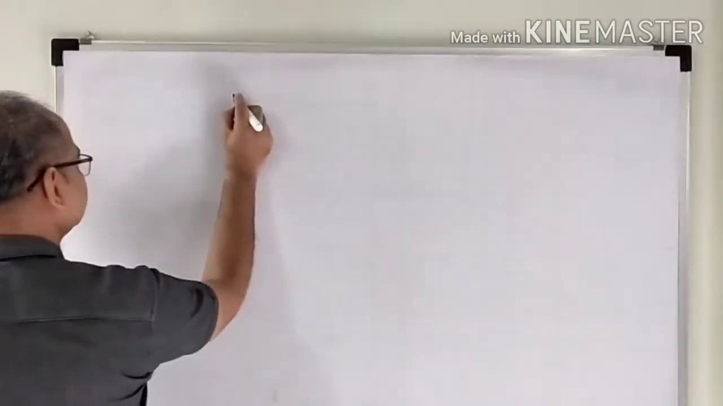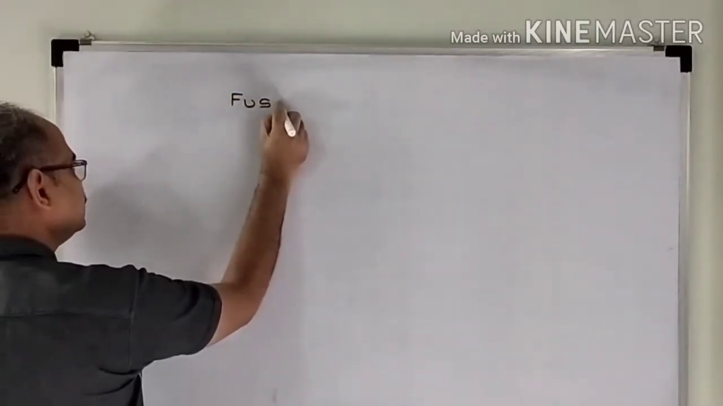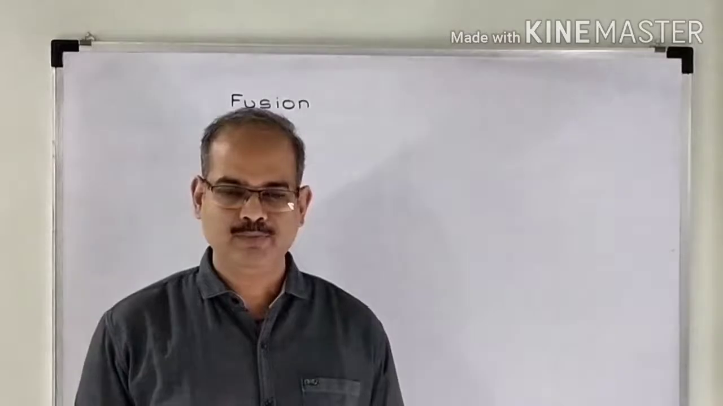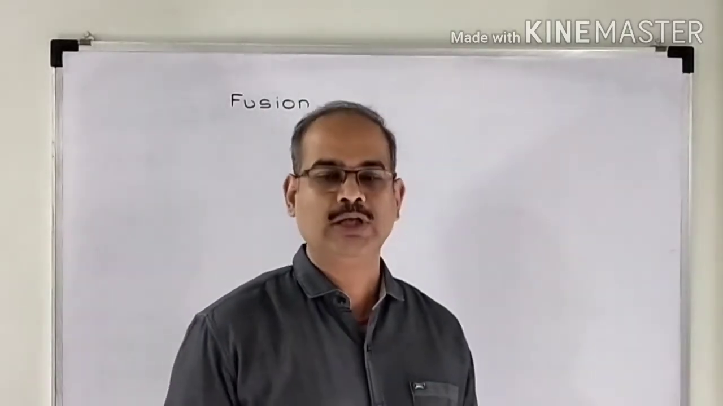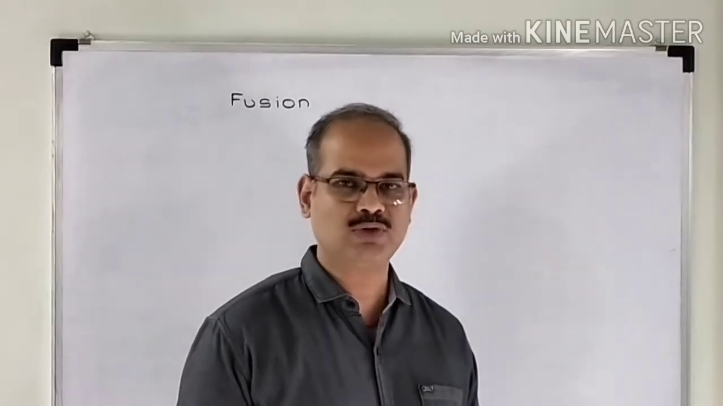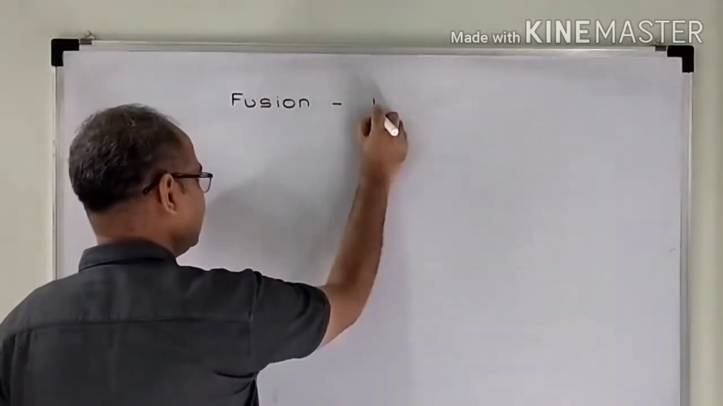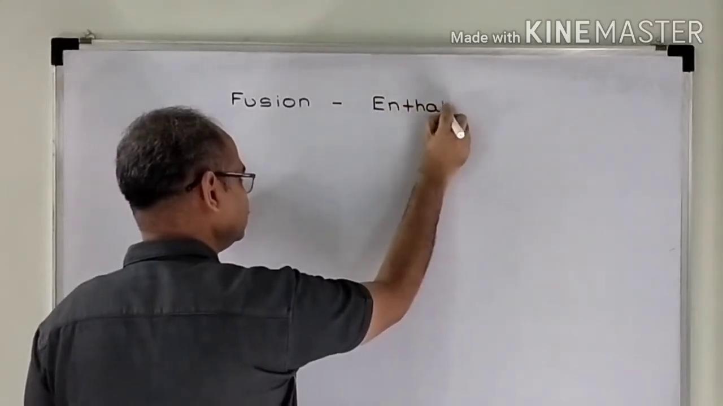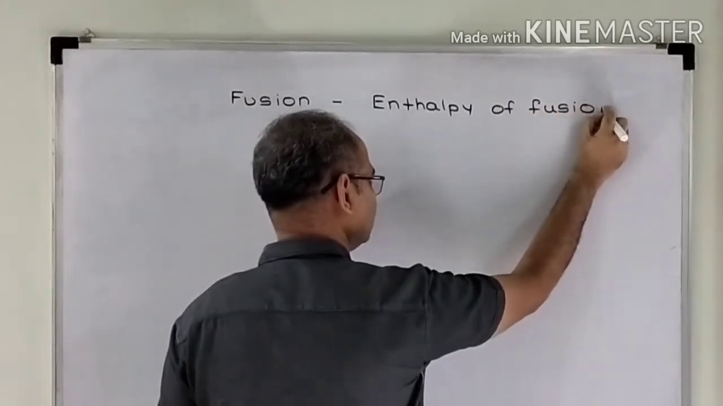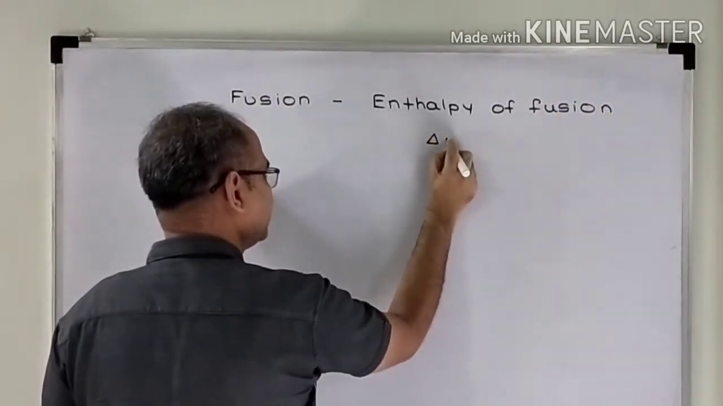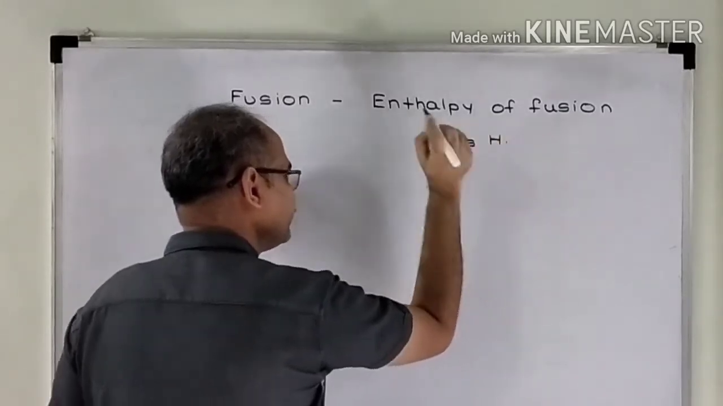The first phase transition that we are going to take is fusion. Fusion means a process in which solid gets converted into liquid. When a solid gets converted into liquid, some amount of heat energy is absorbed. The amount of heat energy absorbed during the process of fusion is known as enthalpy of fusion. Enthalpy of fusion is denoted by delta fus H.